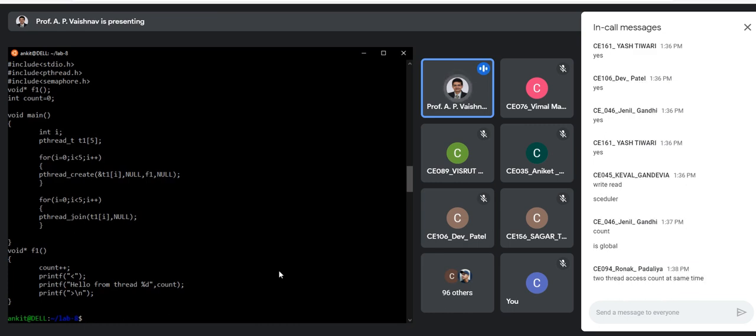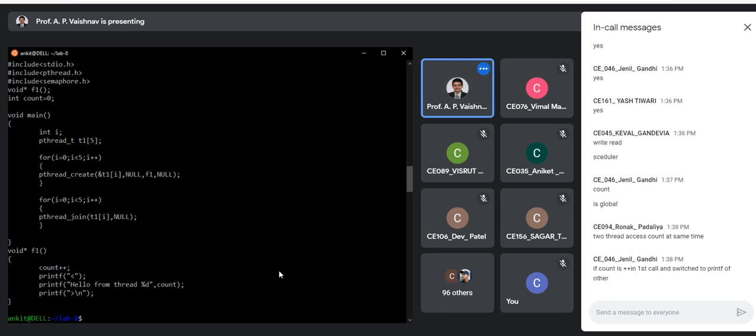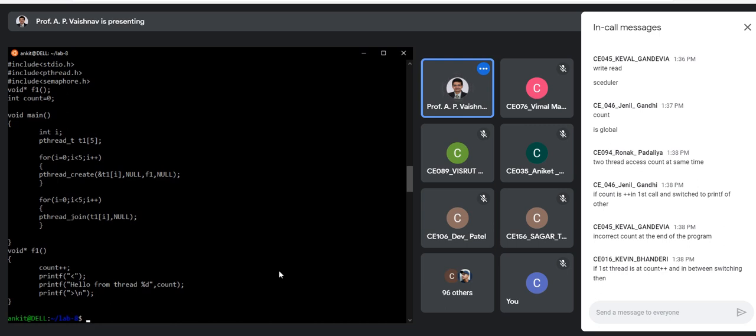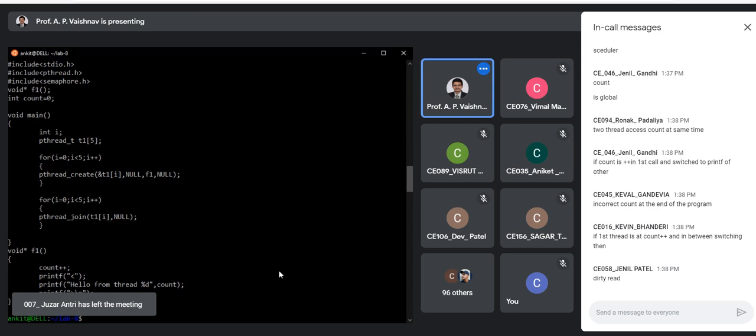Two threads access the count at the same time. That's correct. If count plus plus is in the first call, switch to printf. Yes, switching between lines is possible. That's a very valid point, right? Incorrect count at the end, yes, that's what we can say as a summary, right? If first thread, yes, that's correct, right? So if I combine all four answers, I can find two common answers, right?